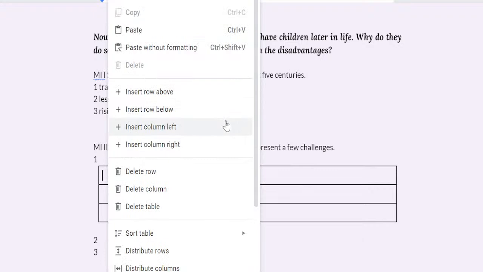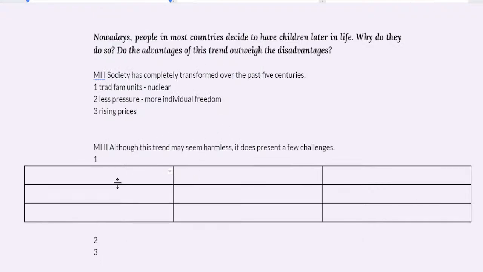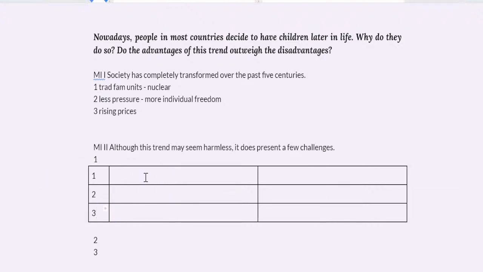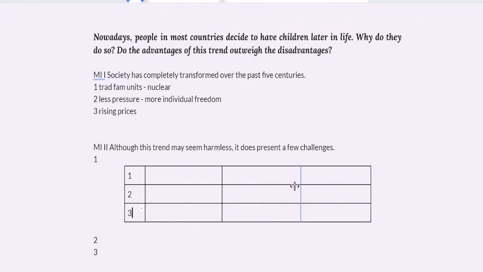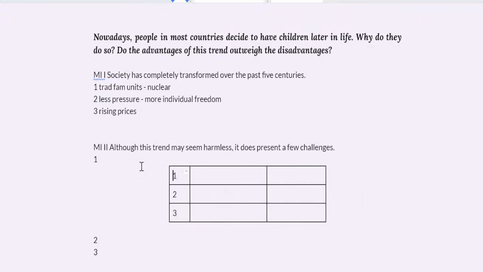I love tables. Of course, you can't do this in the exam if you're doing... I mean, you can actually make a table when you're doing the computer-based test, but you can hand draw it. You don't have to. I just like how it looks. I just like it being neat. That's all. Okay, so I'm going to delete the one over here.